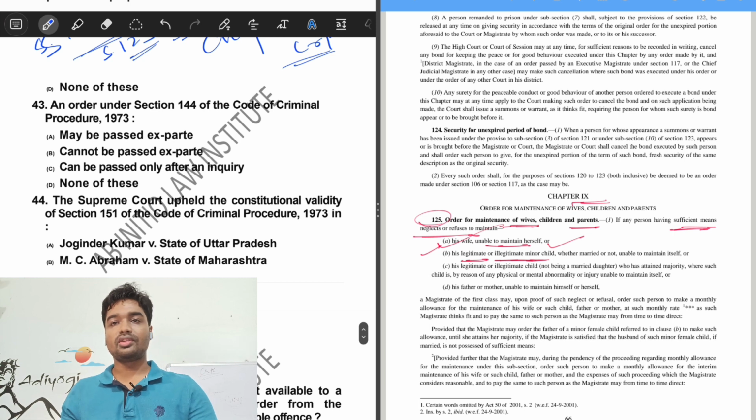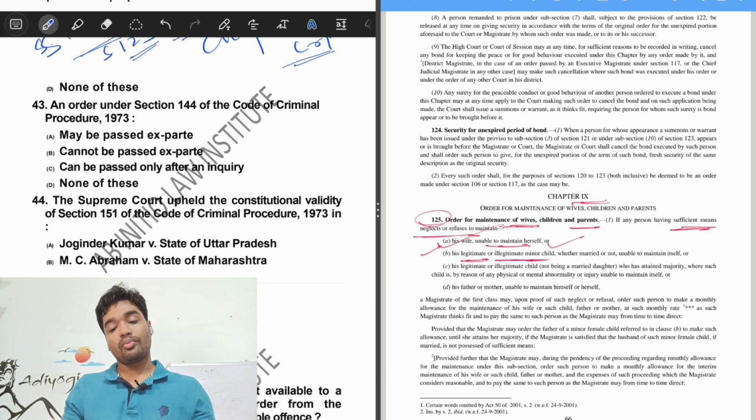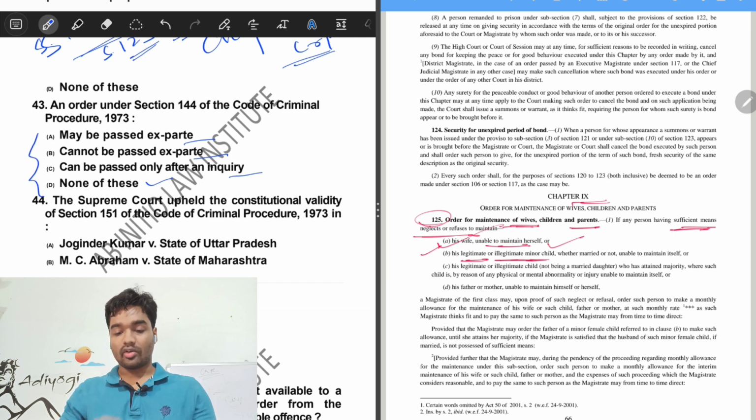Now question number 43 is regarding an order under section 144 of the Code of Criminal Procedure. Option A: may be passed ex parte. Cannot be passed ex parte. Can be passed only after an inquiry. And none of these. The correct answer lies in section 144.